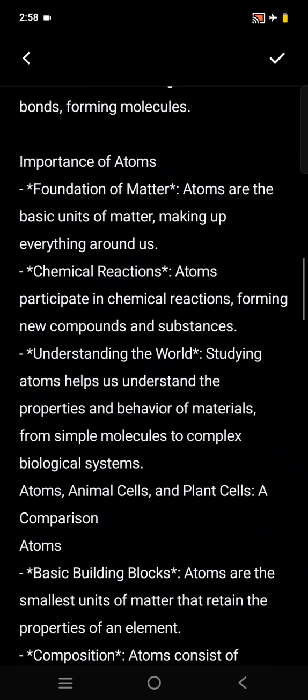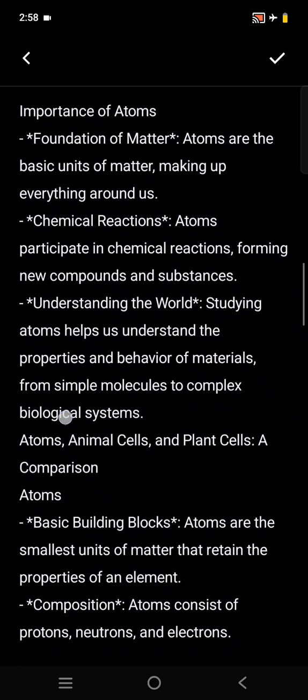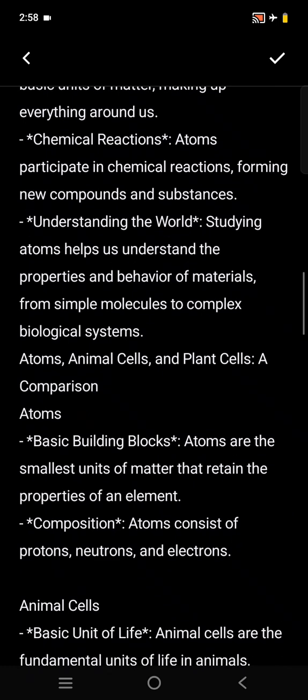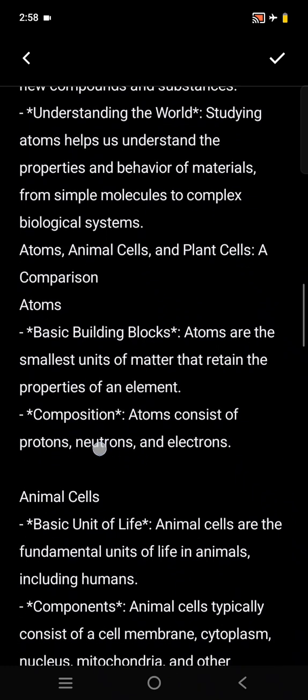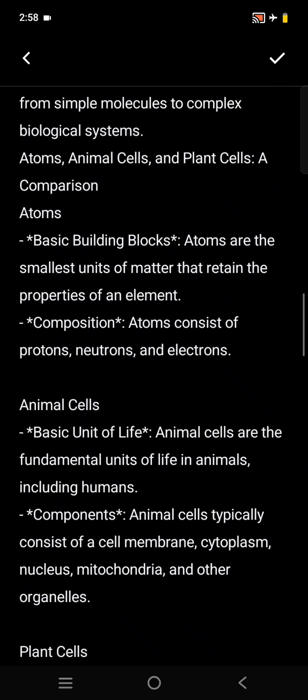Importance of atoms. An atom is very important because the whole universe, substances, molecules, elements, compounds, everything, animals, plants, all the universe is made up of atoms, the foundation of matter. Basic units of matter making up everything around us. Next, chemical reactions. Atoms participate in chemical reactions, forming new compounds. Understanding the world: studying atoms helps us understand the properties and behavior of matter. Atoms are the smallest unit of matter that retain the properties of an element.